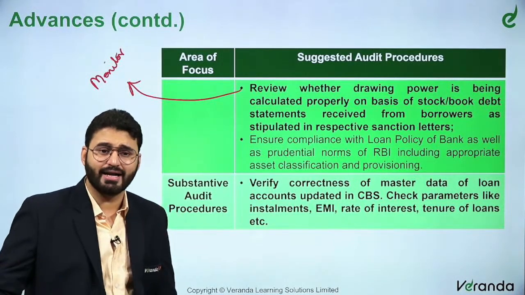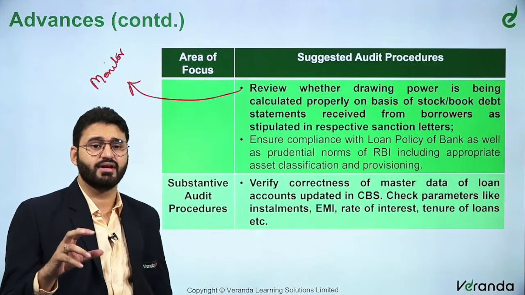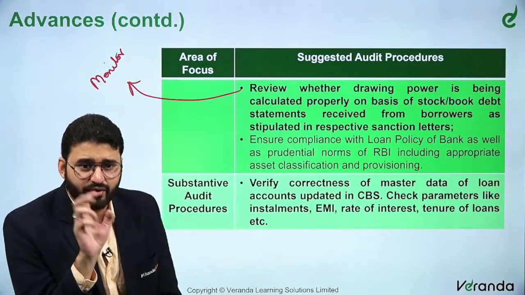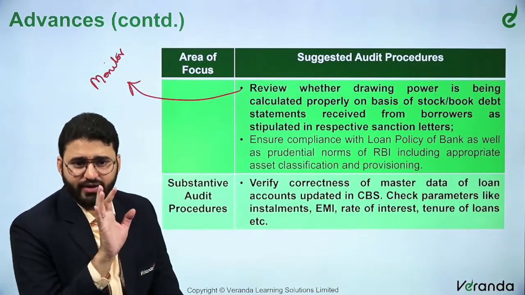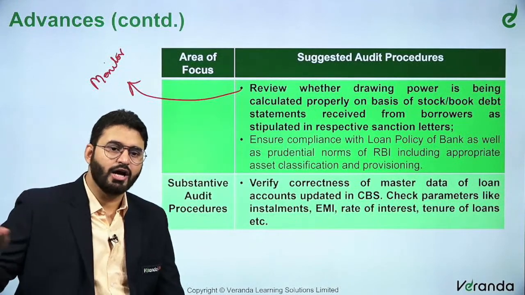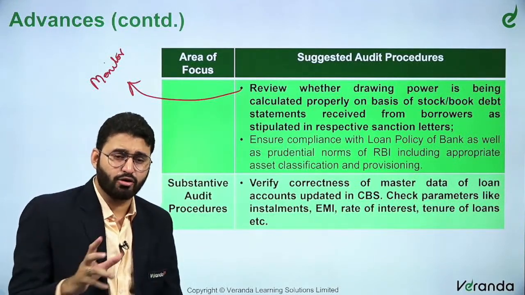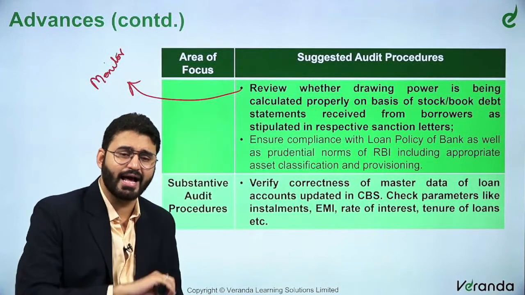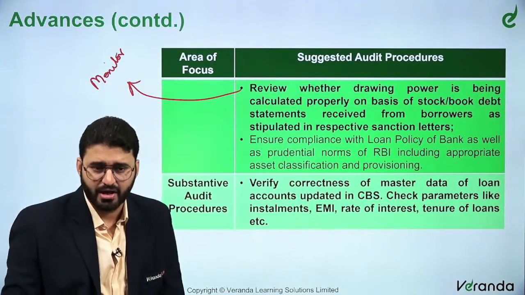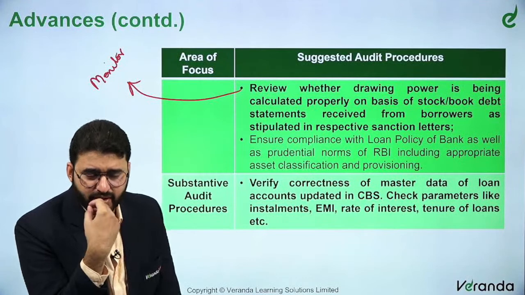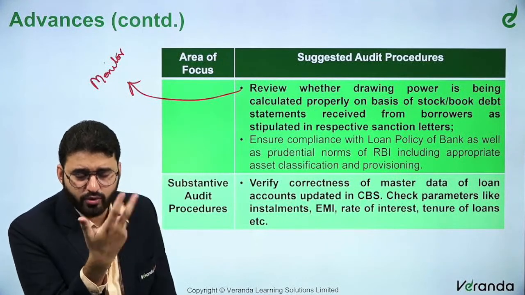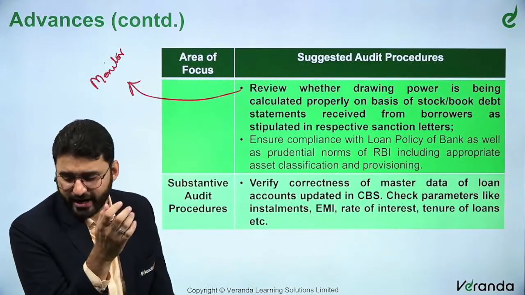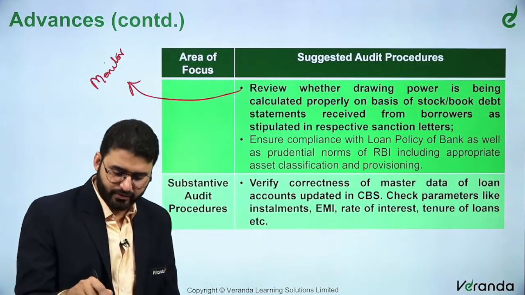Generally for current assets, for OD facilities or CC facilities, that will be given on the working capital. Now the working capital is not fixed, it will keep fluctuating, right? So if there are months or quarters where the working capital has come down drastically, the bank will have to review the working capital requirement. In fact, there's again an amendment here with respect to this.